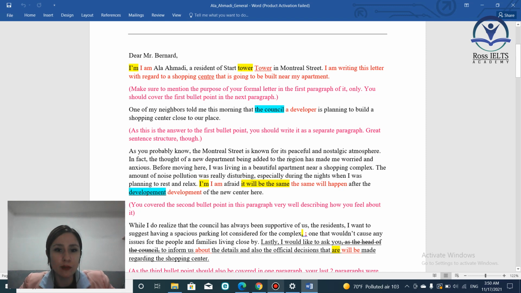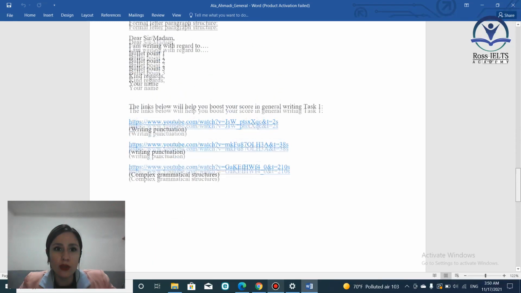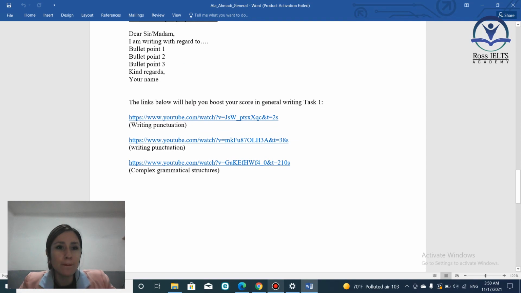Great. So let's take a look at this one here again. We talked about the second bullet point. Now we should talk about the third bullet point. Let's see. Okay, the third bullet point is asking you to ask for more information about it. So now that you're writing a letter to the council, you should ask for more information about the shopping center that will be built, or about the problem that you may have, anything that you have mentioned before.